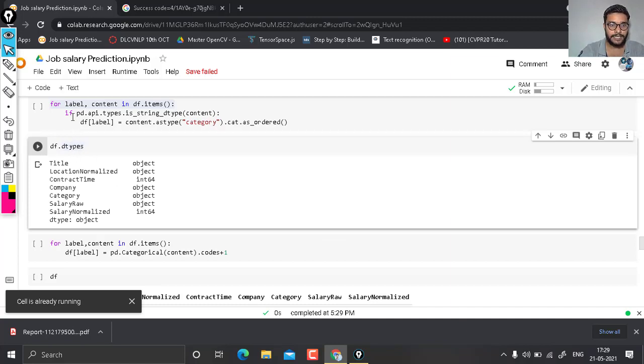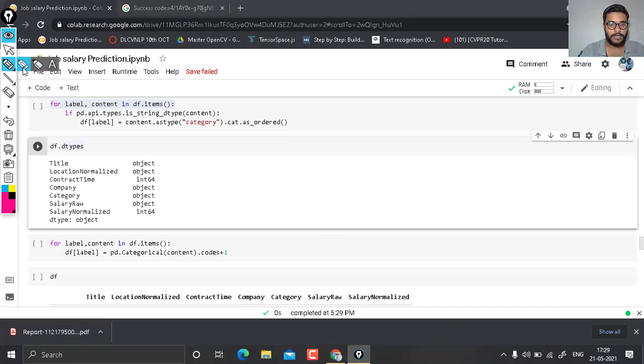Now here you see these are all of type object, but we have to divide them into an integer part, like 0 or 1, or a category part that indicates the different categories present in it. Suppose there is height of people, then one category is small height, another is medium height, and another is highest height. Like that, here we have to convert each of the object columns into category type.